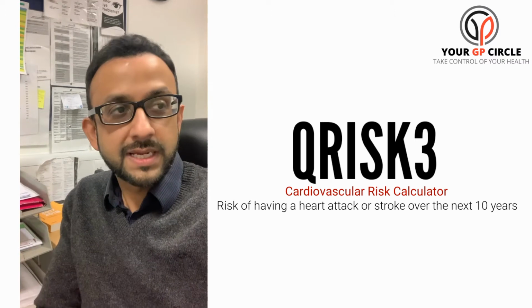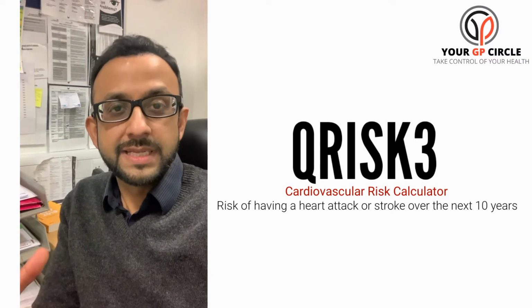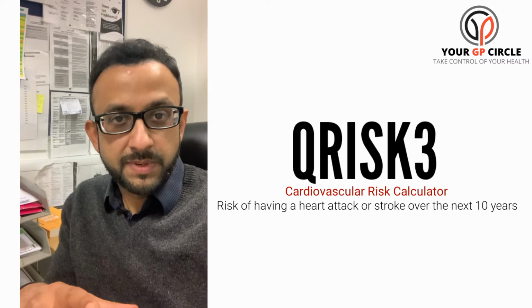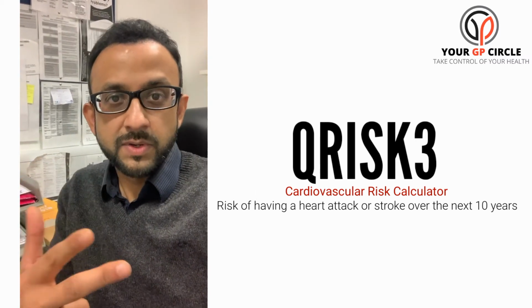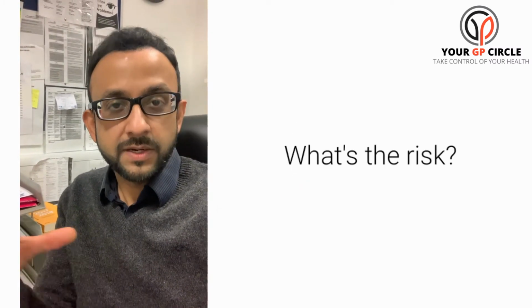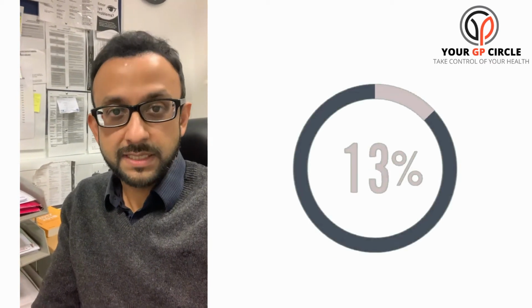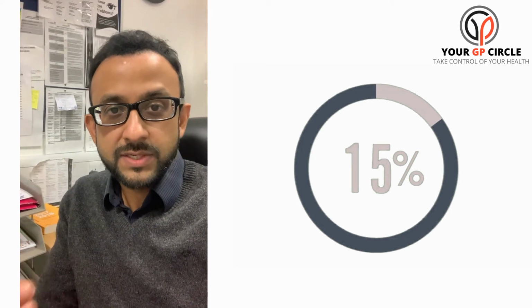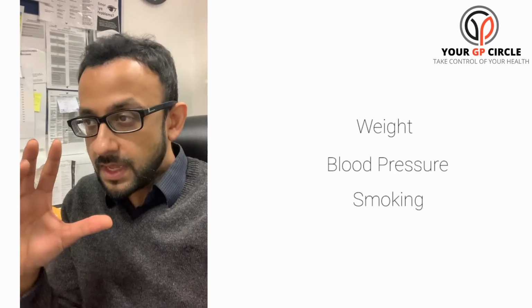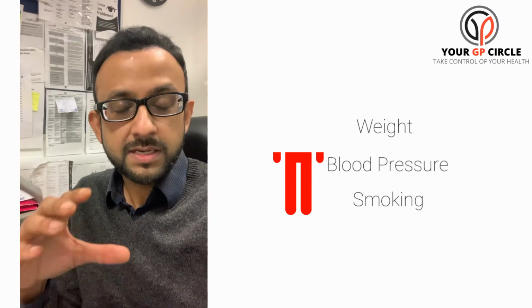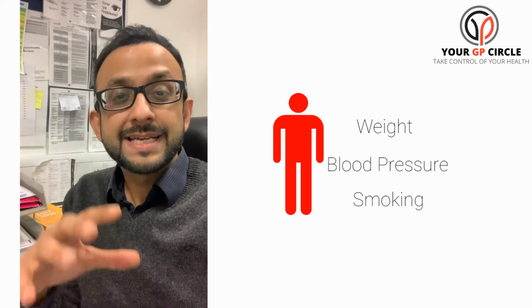So this is a risk calculator that we use to try and predict the likelihood for this person, if they have these blood test results, or this blood pressure, if they carry on smoking and so forth, if they have these medical conditions, what is the risk of them having a heart attack or a stroke? So for example, the risk may be 15%. That gives us an indication that if we just left things as they are, at this weight, this blood pressure, this smoking, the risk of this person having a heart attack or stroke over the next 10 years is 15%.